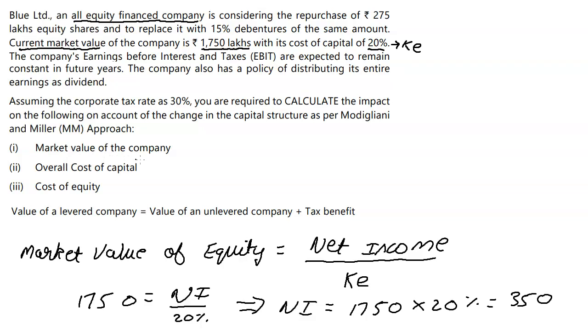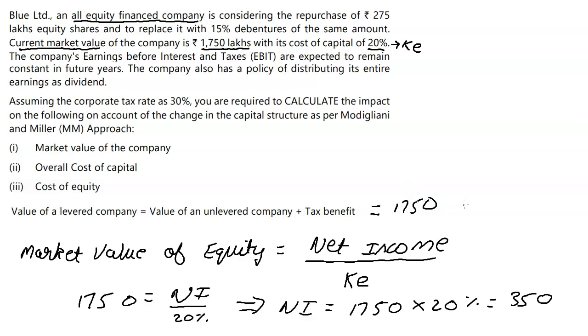Now, once it goes in for raising debt, we need to calculate the value of the levered firm, which we know is the value of an unlevered firm plus tax benefit. Now, I'm going to substitute it here itself. The value of the unlevered firm we know is 1750.